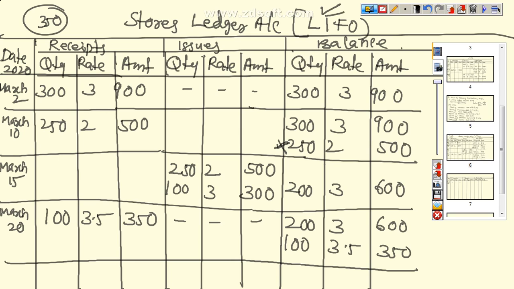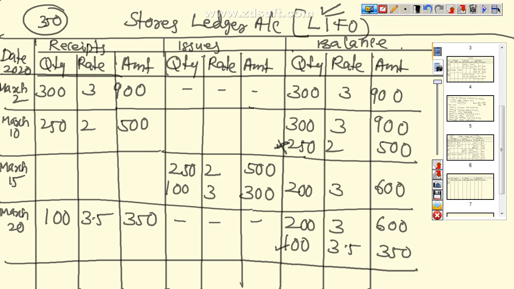Last in first out. Those material purchased last we have to issue first. So out of these two, which one is the last one? This one. And from here we take how many units? 100. But we have an order of 250 units. The remaining 150 we take from this stock.